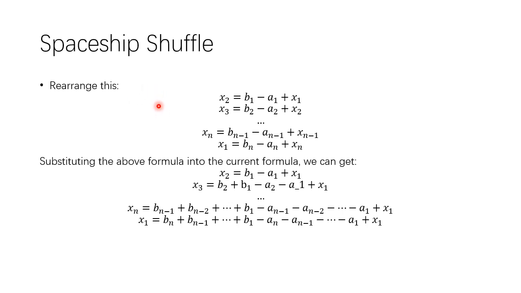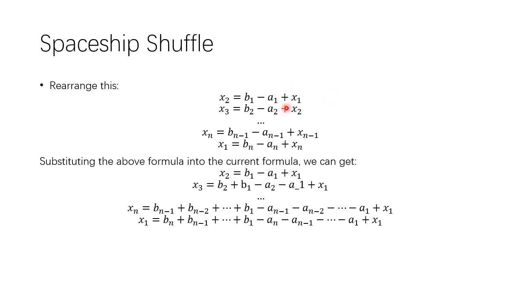And then we just rearrange this, and substitute the above formula into the current formula. Because here we have x2, we substitute this x2 to here, and we have xn here and substitute this xn to here, and we will have: x2 equals b1 minus a1 plus x1.